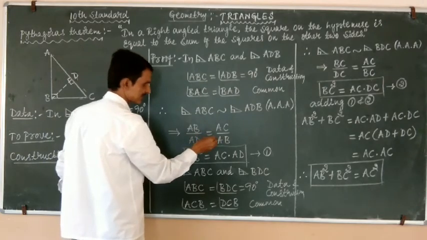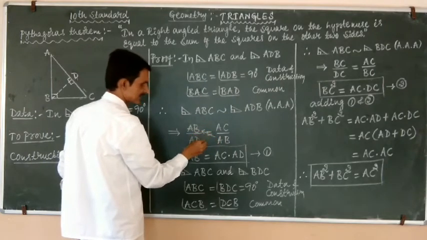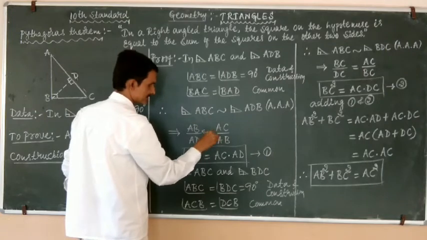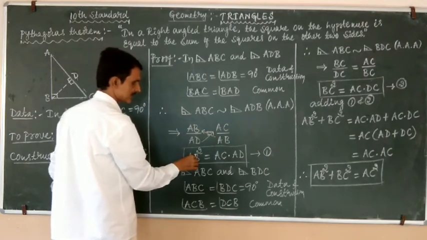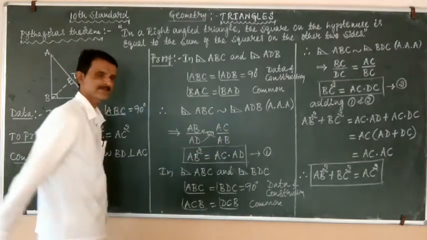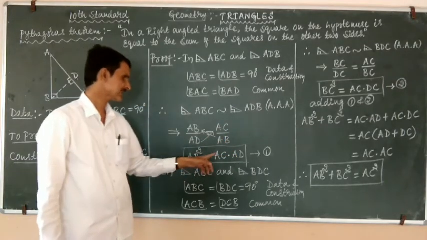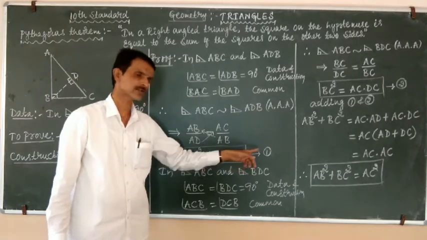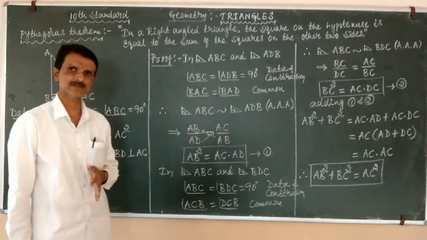Now cross multiply this to the numerator. So we get AB into AB, equals AB square, equals AC into AD. AB square equals AC into AD. Call this equation number 1.